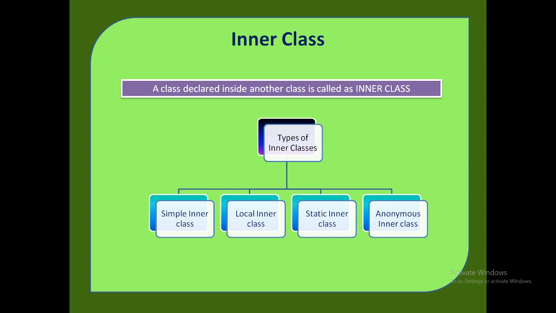Local inner class, as its name indicates, it is like a local variable. Where we can declare a variable, we can declare it inside a class as well as we can declare a variable inside a method or inside any for loop, switch, if also. So local inner class can be declared inside a method or inside switch, while, etc. Static inner class is nothing but a class which is declared using a static keyword, and anonymous inner class is an inner class without name.